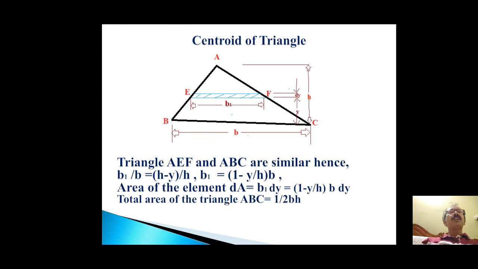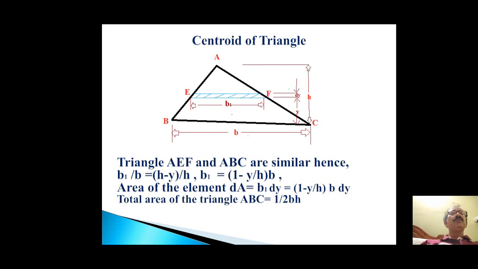First of all, we have to calculate the value of b1. From the two similar triangles, ABC and AEF, b1 is nothing but (1 minus y by h) into b.